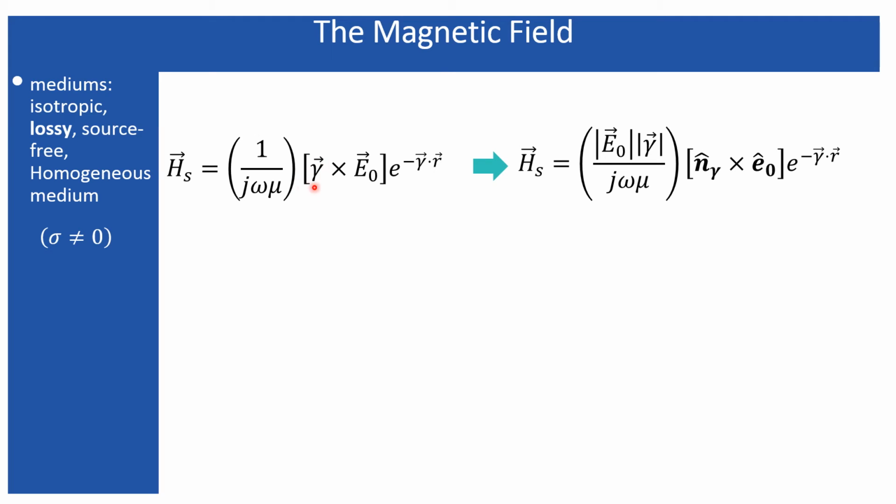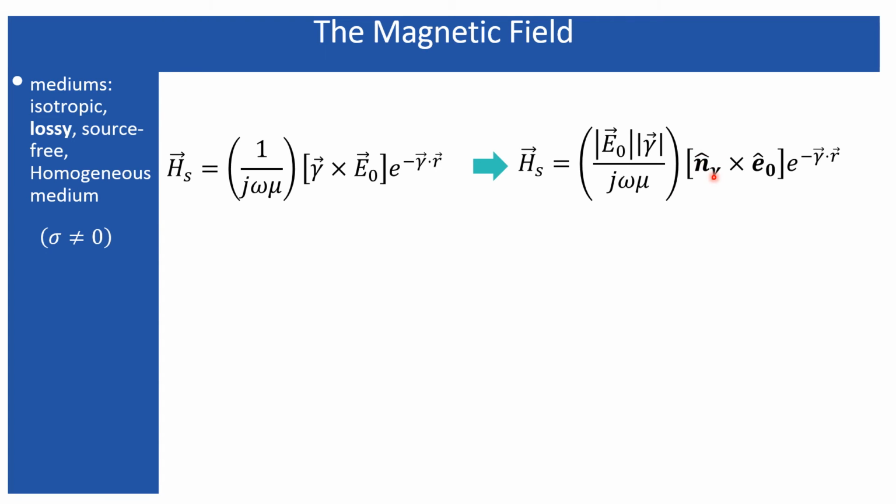Now, since it is the propagation vector and it is the polarization vector, I can perform this operation. I can decompose this vector into its magnitude part and its unit vector part. So E naught represents its magnitude, while this E naught cap is its unit vector, and this gamma is representing the magnitude of this vector, while this n cap gamma is representing the unit vector.